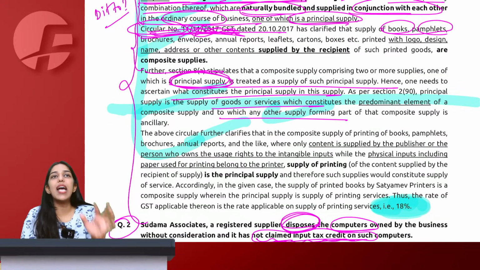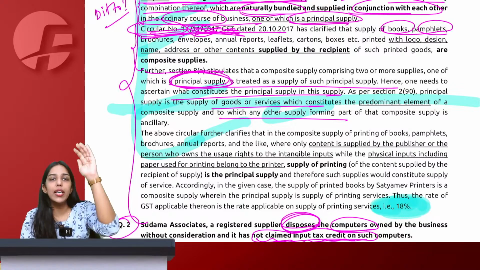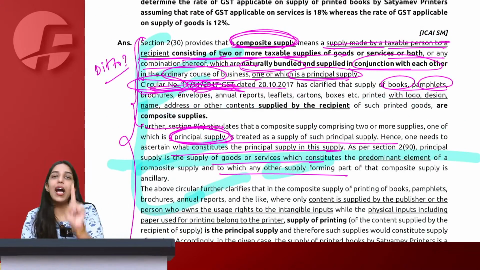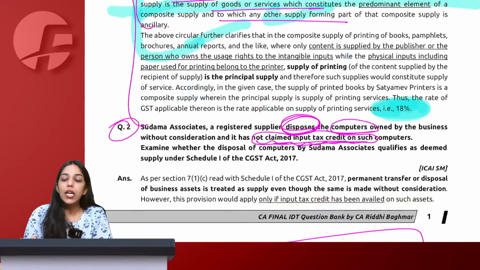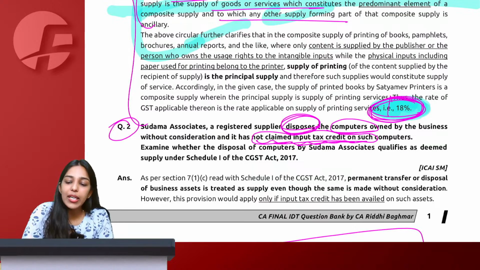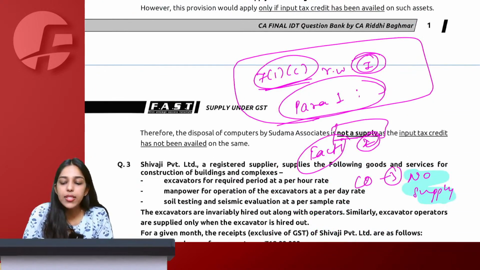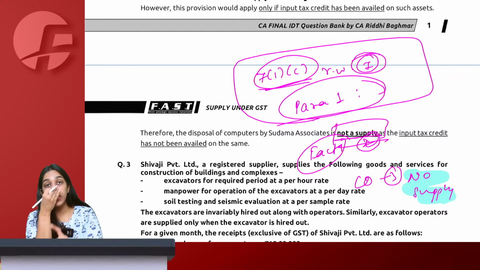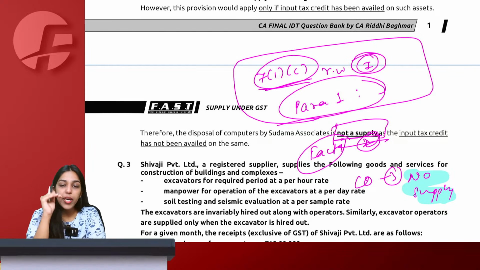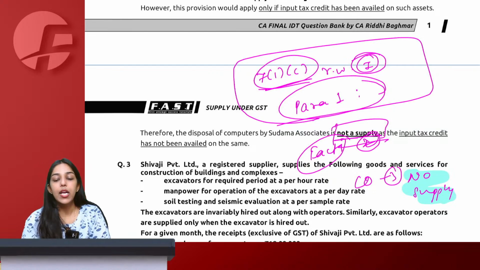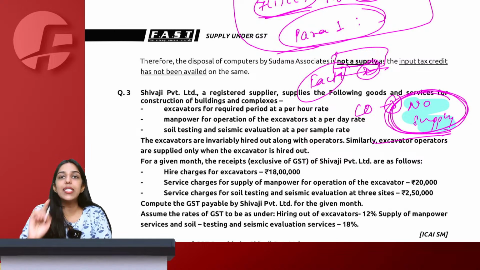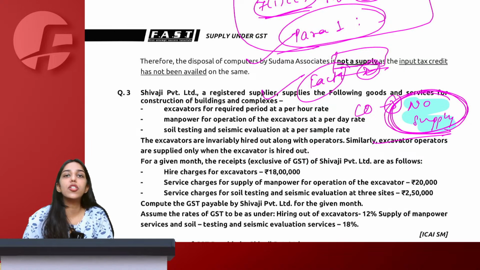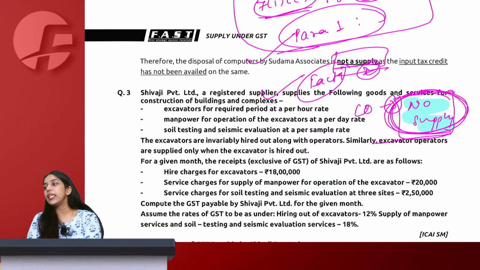Now see, normally these things happen in BCom, MCom checking, not in CA checking. Your entire answer is read. But we know there are errors in ICAI checking and we have to accept that. So even if you mess up somewhere here, you are very much confident about your final answer and you have highlighted 18%. You have highlighted not a supply. So the paper checker will not leave your answer midway because he knows your final answer is correct. You would get some marks for it. So you write 3 paragraphs and ultimately whatever is your conclusion, you highlight it: this is para 1, these are the facts of the case, and the conclusion comes up to this is not a supply. Quickly tell me yes or no.